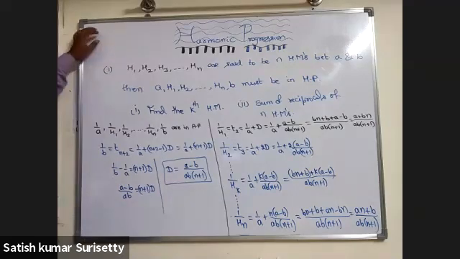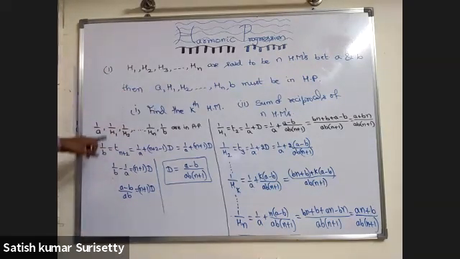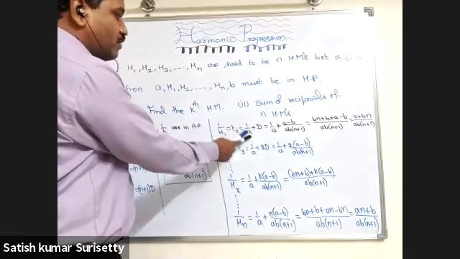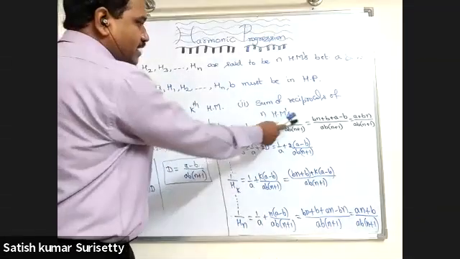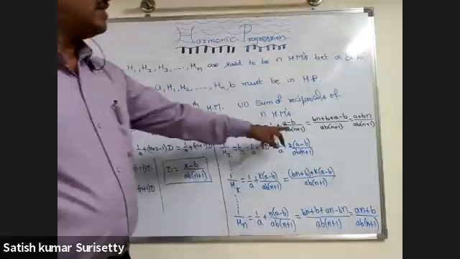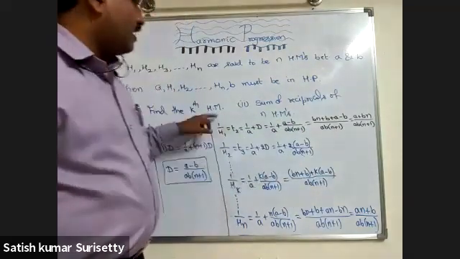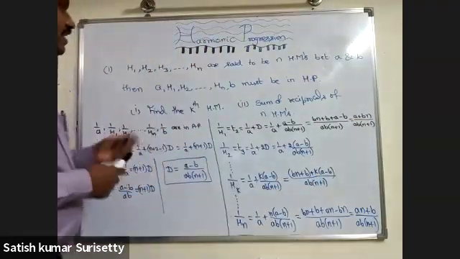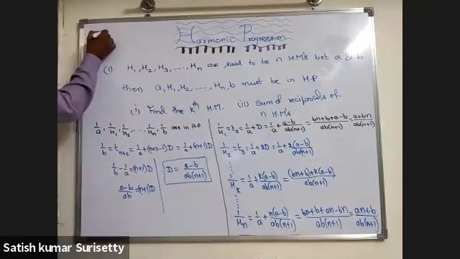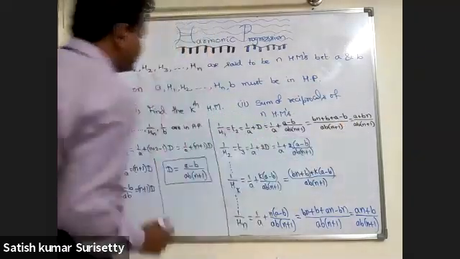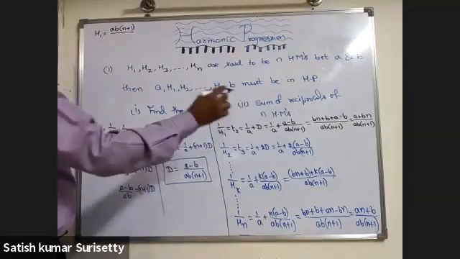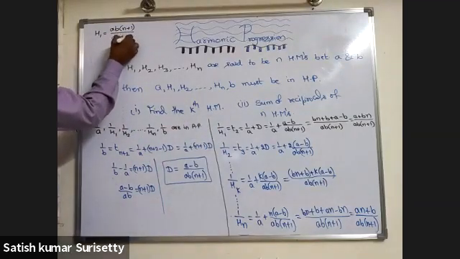Now you need to calculate the harmonic means. 1 by H1 is the second term in this arithmetic progression, which is equal to 1 by A plus D, so 1 by A plus (A minus B) upon AB into (n plus 1). Now take the LCM and simplify. Then 1 by H1 equals (A plus Bn) upon AB into (n plus 1). Then H1 equals AB into (n plus 1) upon (A plus Bn). You need to remember this as a formula.